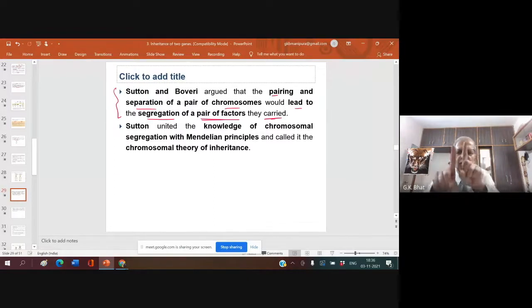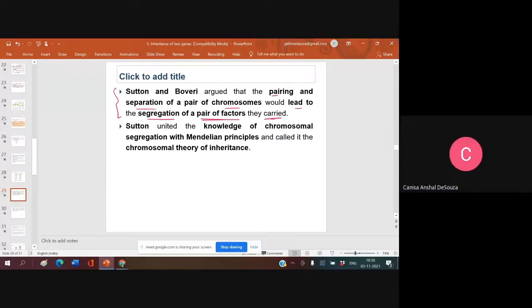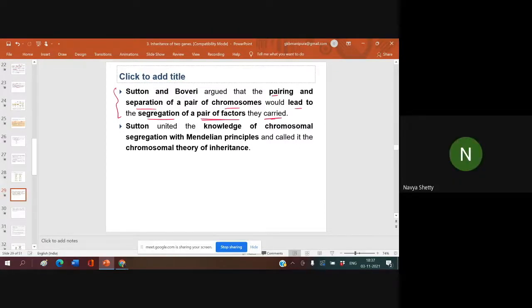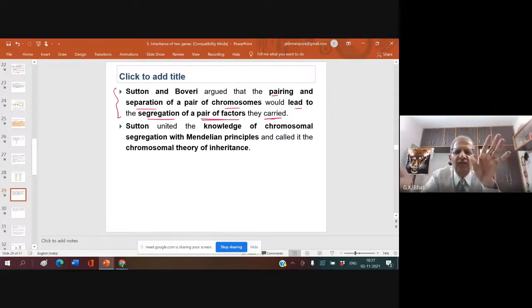You know, chromosomes come together. You have studied in meiosis: leptotene, zygotene, pachytene, diplotene, diakinesis. During zygotene, attraction appears between paternal and maternal chromosomes. Zygotene is followed by pachytene, crossing over, followed by diplotene, sliding of the chiasma, and diakinesis, separation, and they are held only by the two ends. We shall study that later.